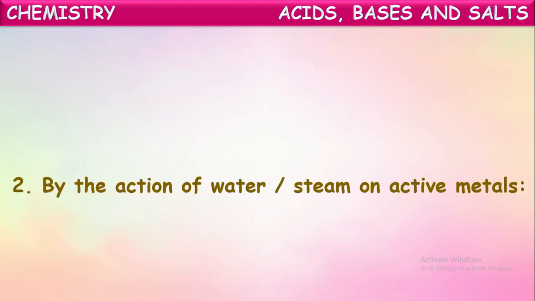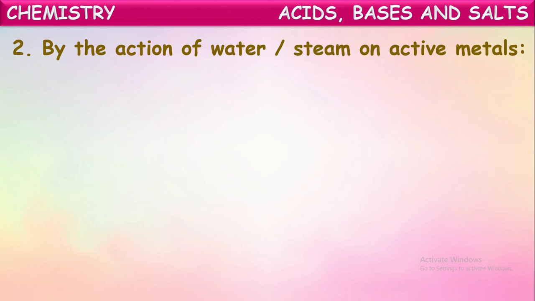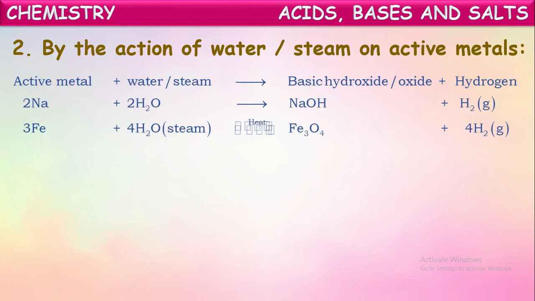Okay. Another way of preparation of bases is by the action of water or steam on active metals. Some metals react directly with water and some metals react with steam, meaning at very high temperature. Some metals like sodium, potassium, lithium directly react with water and form their respective metallic hydroxides, and they liberate hydrogen gas. In this way, more active metals form bases directly on reaction with water.